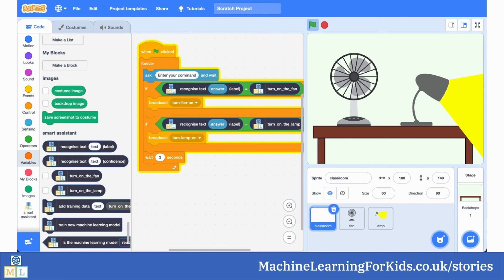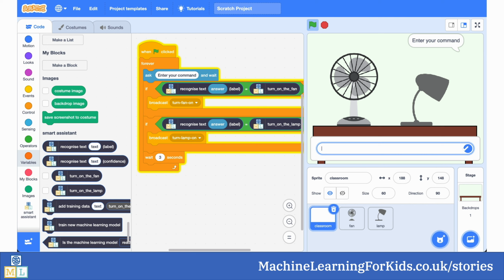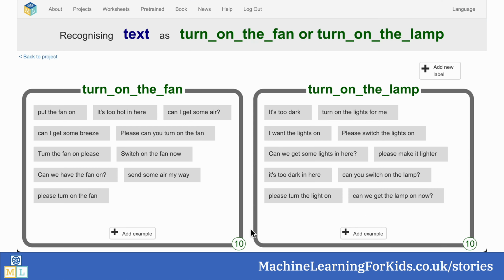But when the model gets something wrong, what should they do about that? Now, students will normally suggest by themselves, if you give them a little prompting, that a good thing to do is to collect examples of what their machine learning model gets wrong and then put those examples into one of their training buckets. That means that every time it makes a mistake, they can add that to these training buckets and then use this to train a new model. And it means their machine learning model will get better and better at recognizing commands like this in the future.